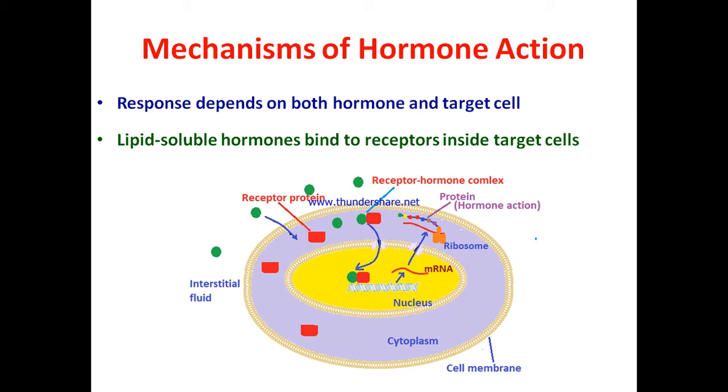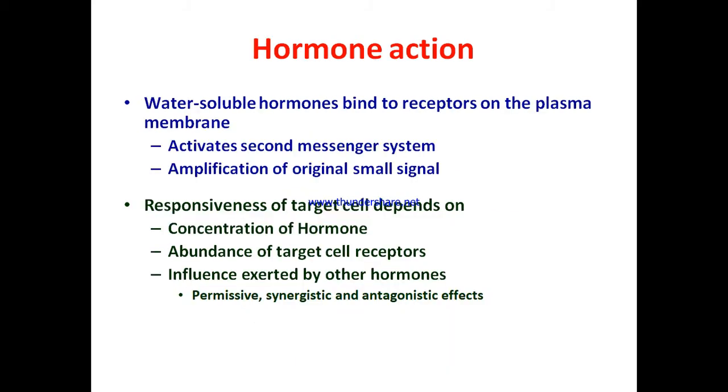These hormones exert their influence by controlling the transcription of specific genes. As a result, mRNA molecules are produced which induce the synthesis of specific proteins which are needed for exerting the physiological effect. Water-soluble hormones bind to receptors on the plasma membrane. They activate a second messenger system. This helps in the amplification of the small signal, so a small amount of hormone is enough to produce the required influence.